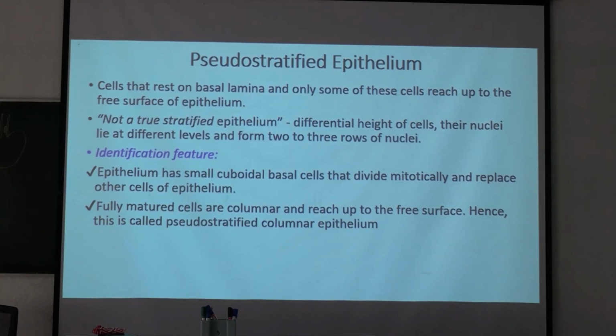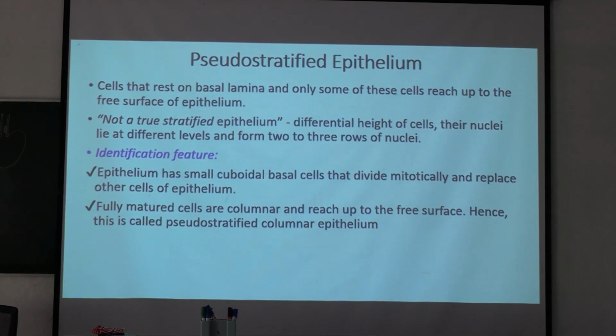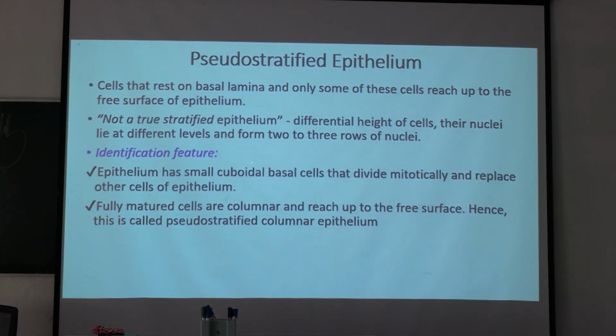That's why the name is given pseudo-stratified. And because of the differential height of cells, their nuclei lie at different levels and form two or more rows of nuclei. That's why it looks like a stratified epithelium. Different layers of nuclei, because the heights of the cells are not equal.